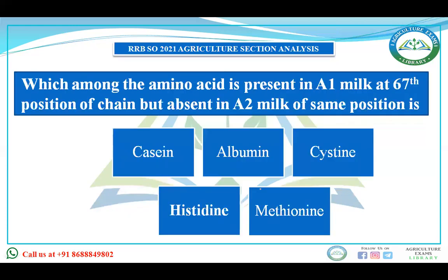Okay, which among the amino acid is present in A1 milk at 67th position of the chain, but absent in A2 milk of the same position? Casein, albumin, cysteine, histidine, methionine. The right answer is histidine, which is absent in A2 milk at the same position.